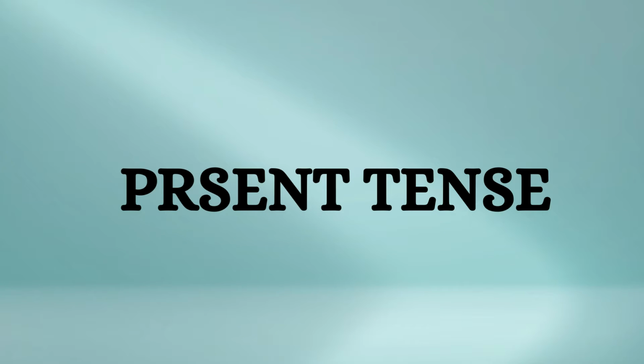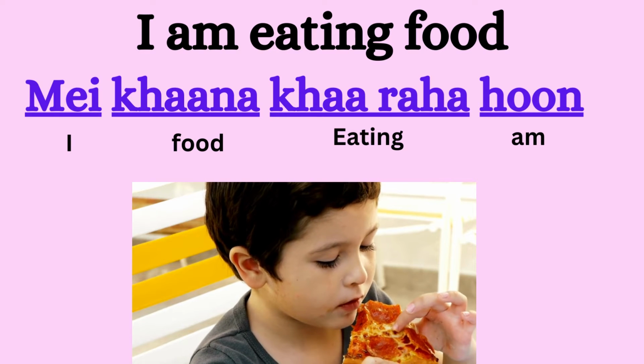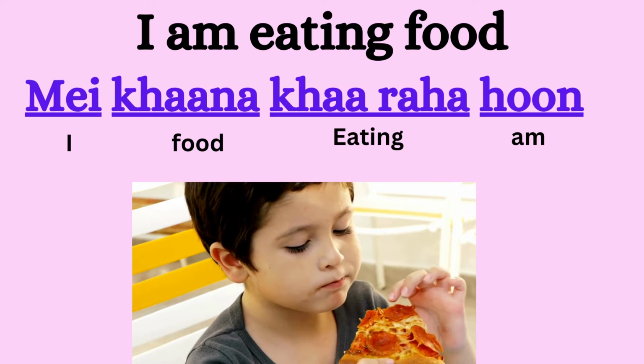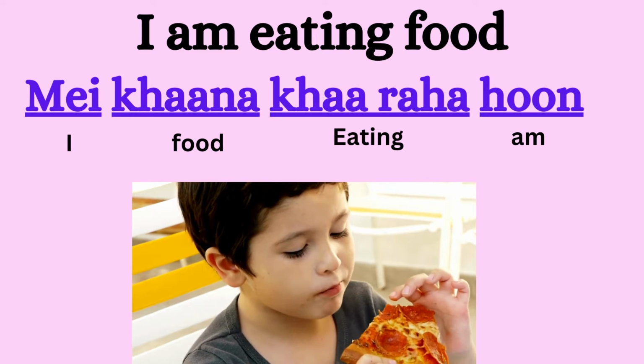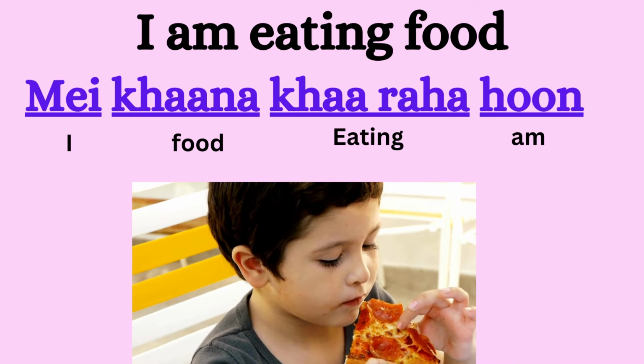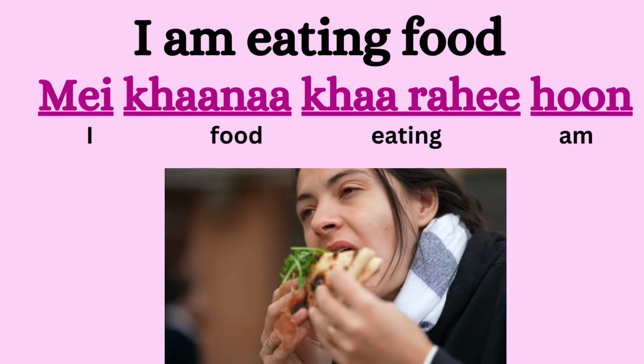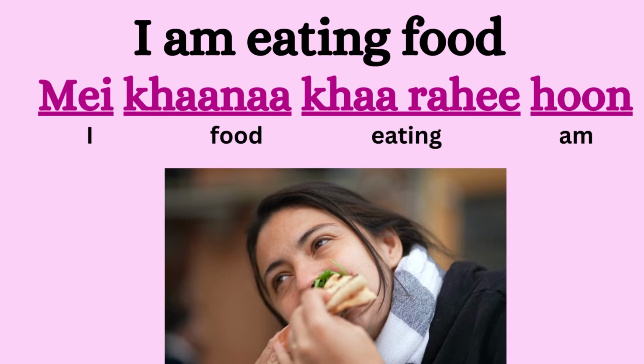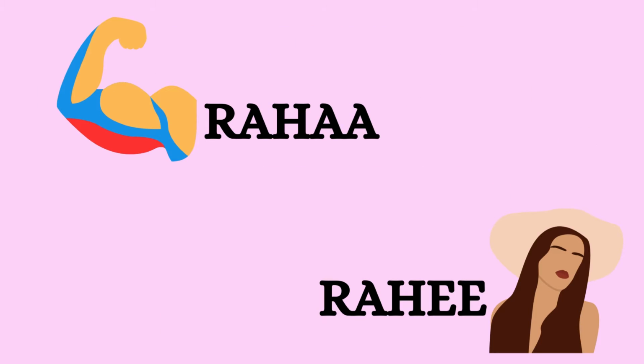Now let's look at the present tense first. If you have to say I'm eating food, if it's a boy, you would say मैं खाना खा रहा हूँ. And the girl would say मैं खाना खा रही हूँ. So raha is the masculine form of saying to do something and rahi is the feminine form of doing something.